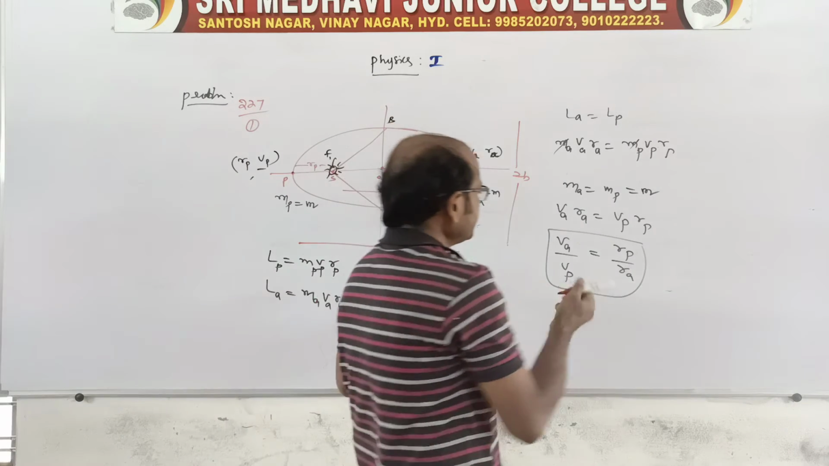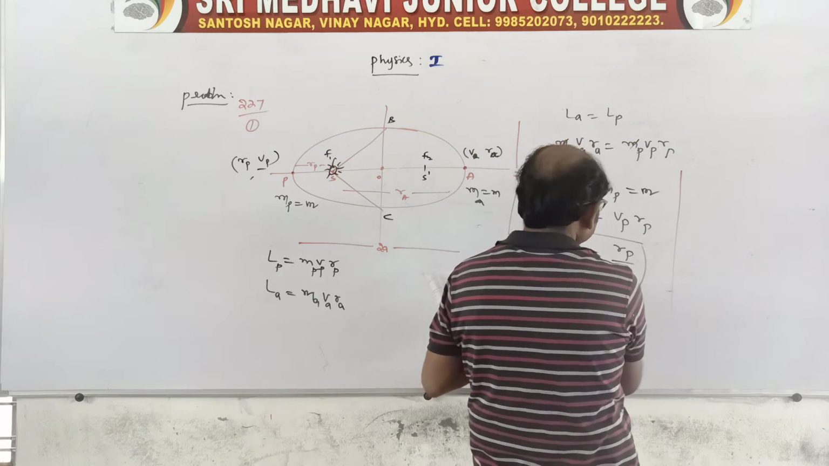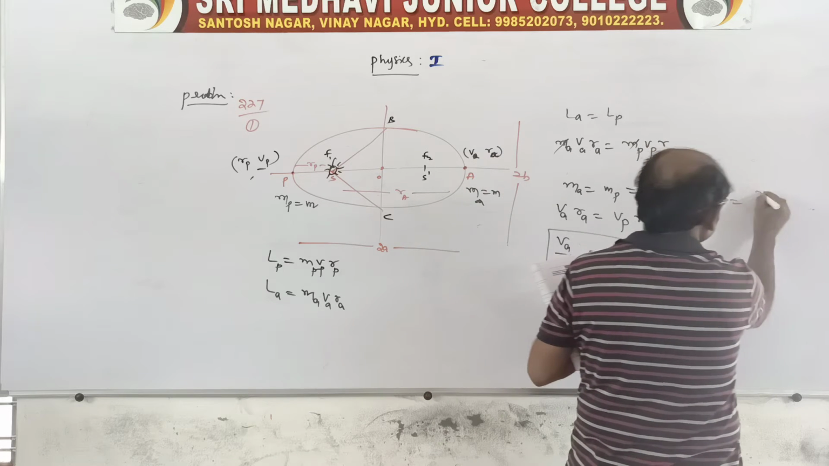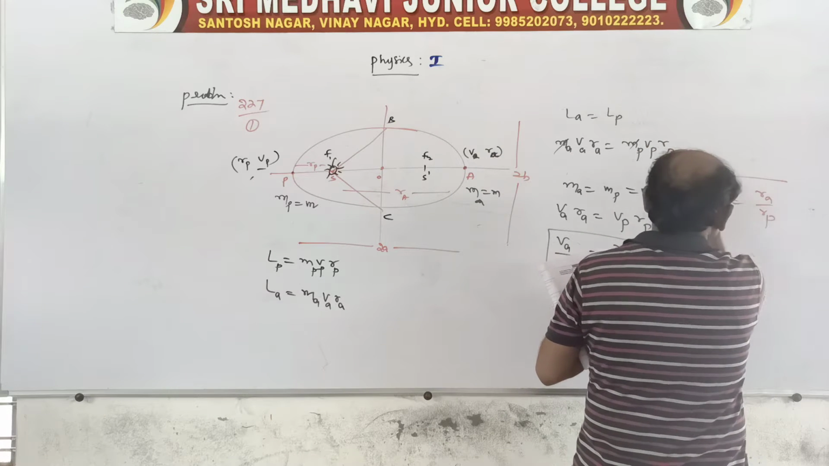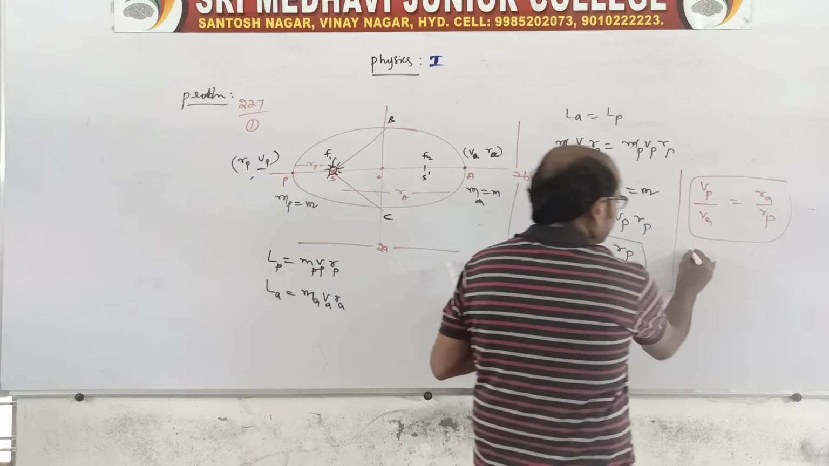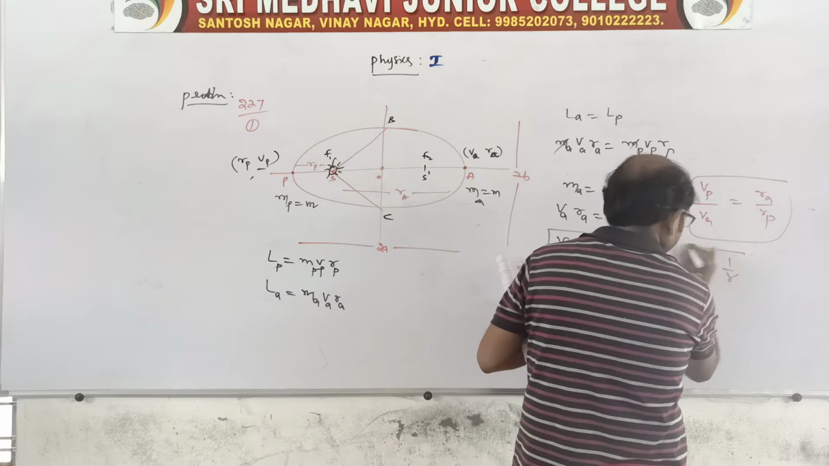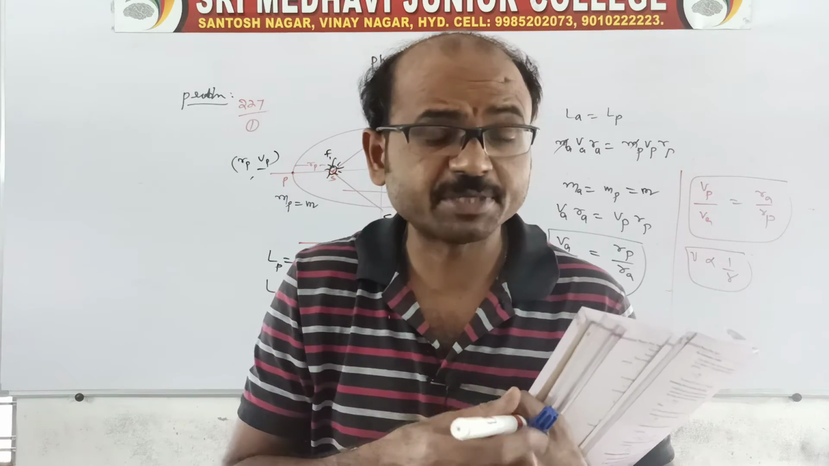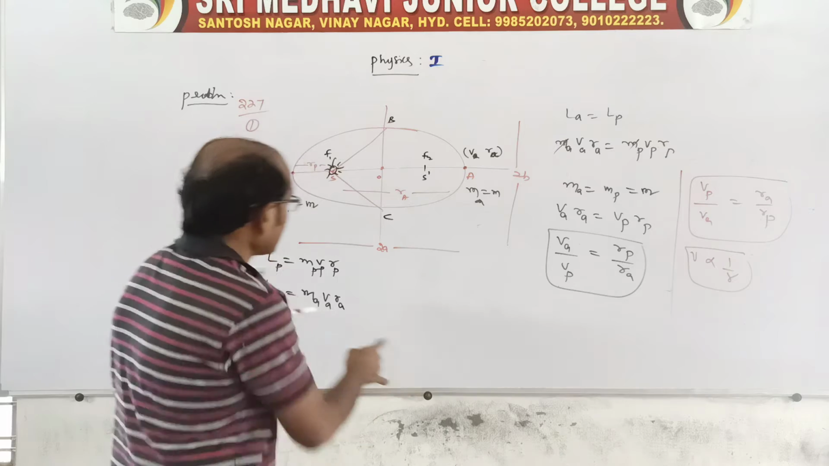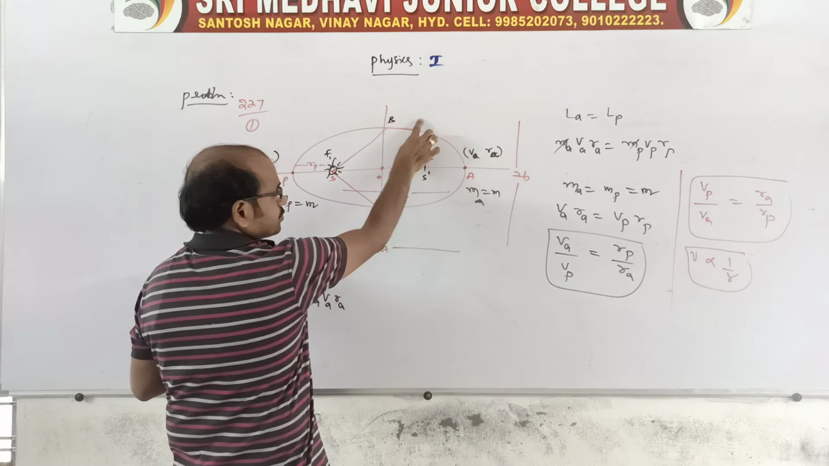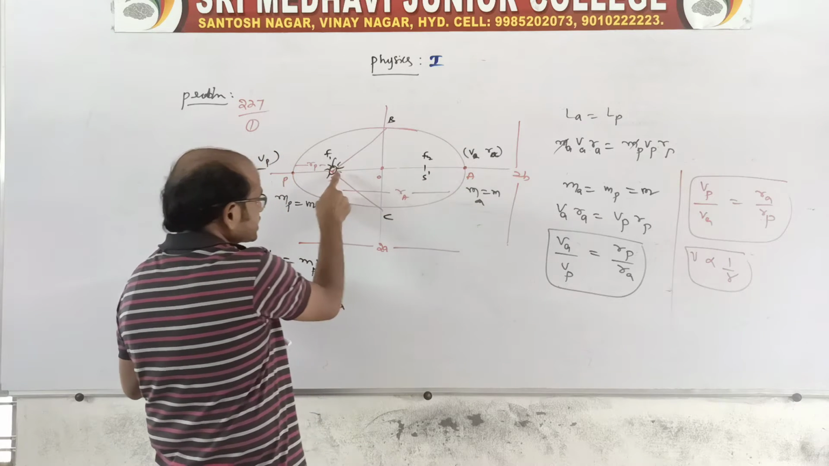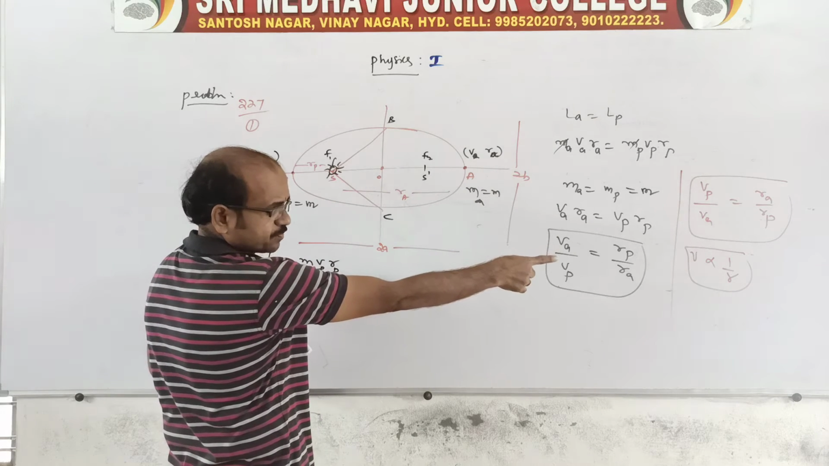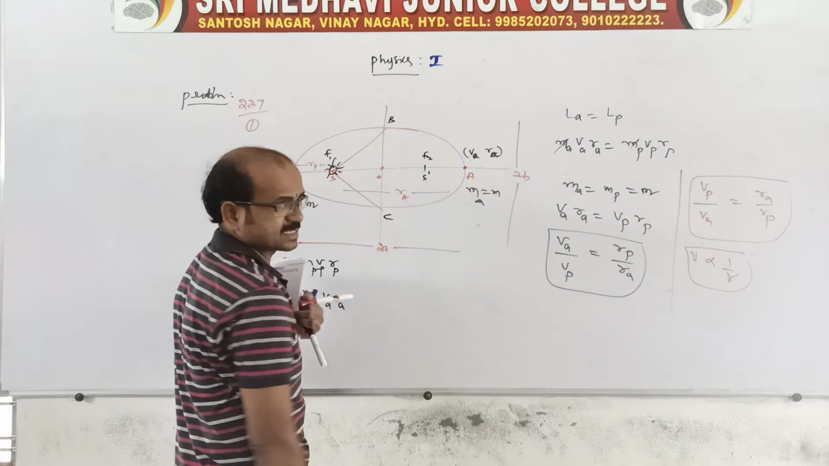Or you can also write VP by VA is equal to RA by RP. This is about the speeds. That means velocity is inversely proportional to R. As I told you in the previous class, if the planet is at a long distance from the sun, it moves very slowly. That is what inversely proportional means. If distance increases, speed decreases.